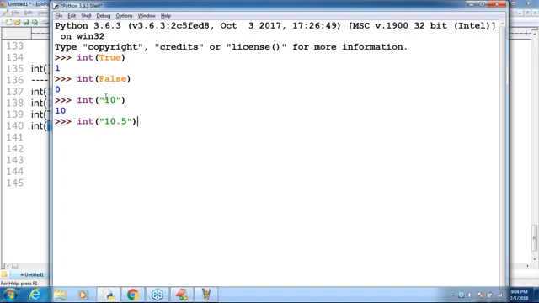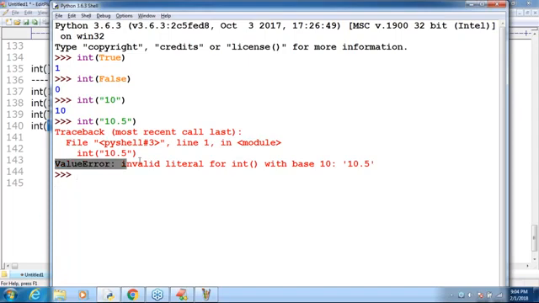It should be int only. Binary, octal, float or double, such terminology is not applicable. By mistake, if you try, you immediately get a ValueError: invalid literal for int() with base 10. That's what you are going to get by default.